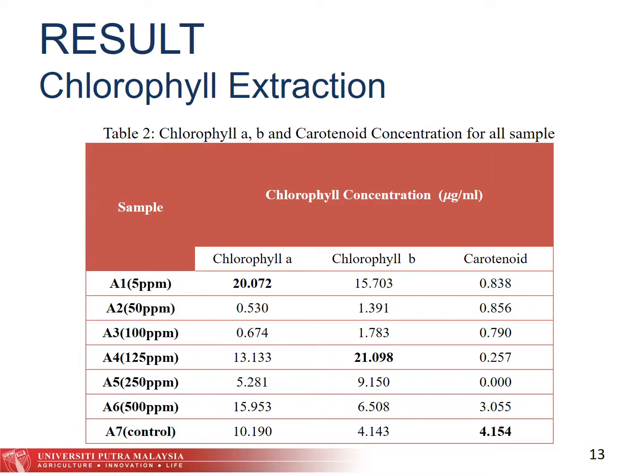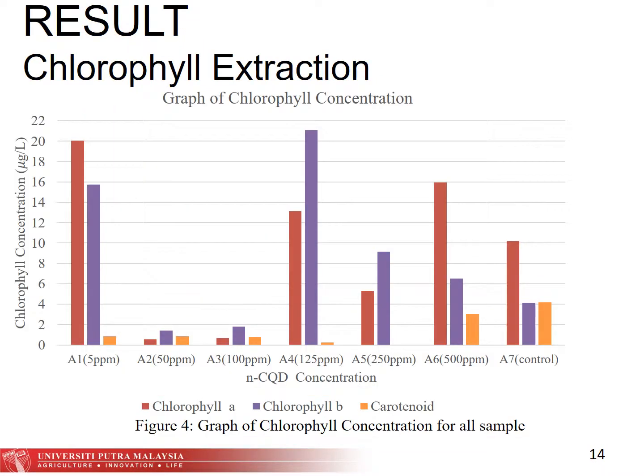Next, I'll proceed with the chlorophyll extraction. There are 3 types of chlorophyll concentration, which are chlorophyll A, chlorophyll B, and carotenoid concentration. This table shows the chlorophyll concentration with the unit of microgram per milliliter, since the dry algae obtained is very little. Sample A1 shows the highest for chlorophyll A, sample A4 for chlorophyll B, and for carotenoid it is sample control A7.